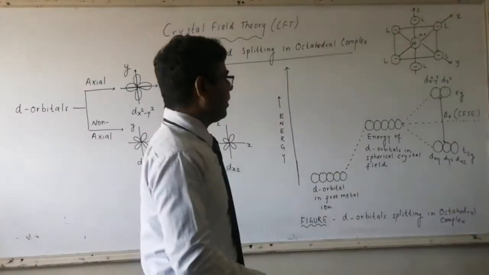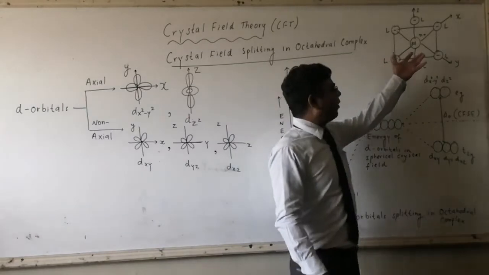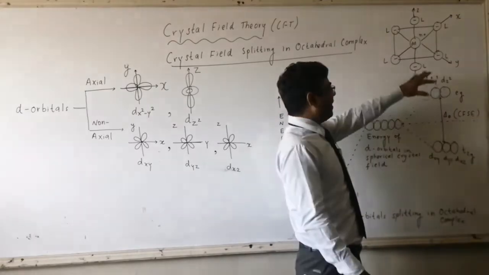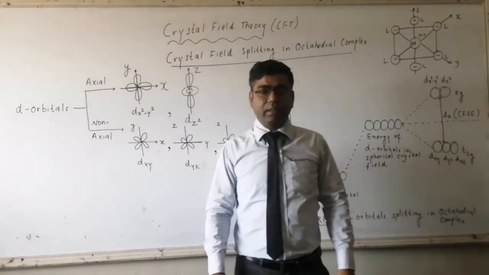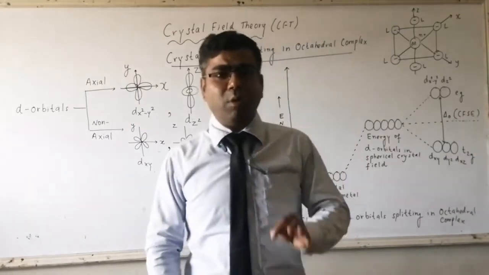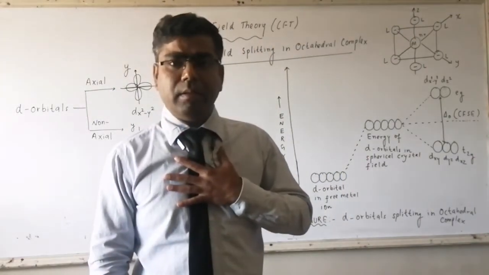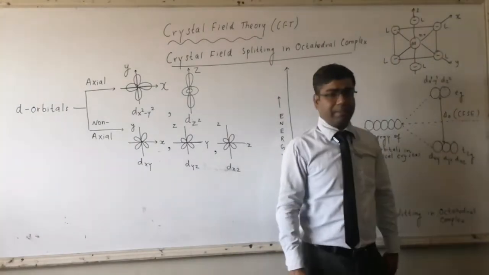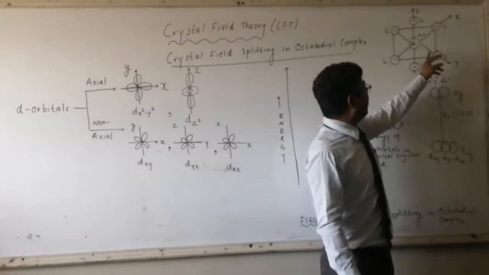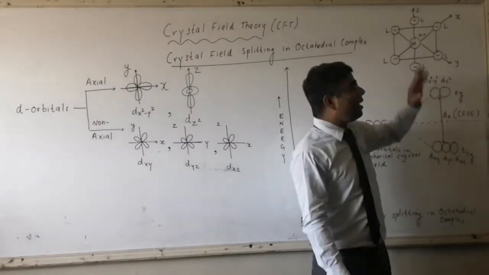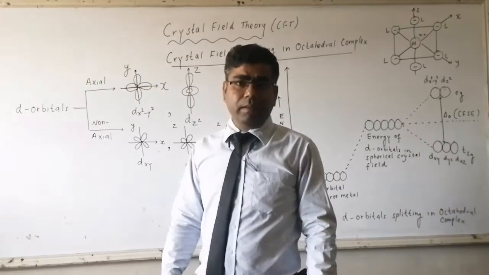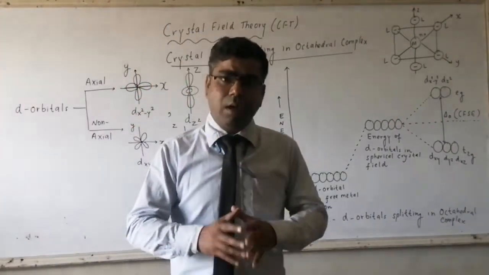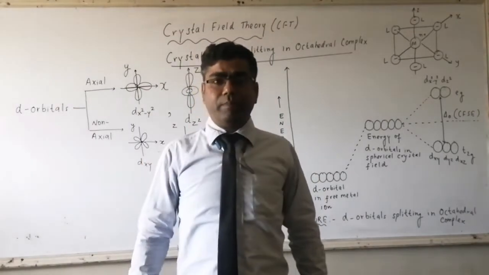So let us see the arrangement of ligands around the central metal atom or central metal ion in an octahedral complex. Here at the center we have Mn+, the central metal atom or central metal ion. Now we have two ligands approaching from the x-axis, two ligands from the y-axis, and two ligands from the z-axis.